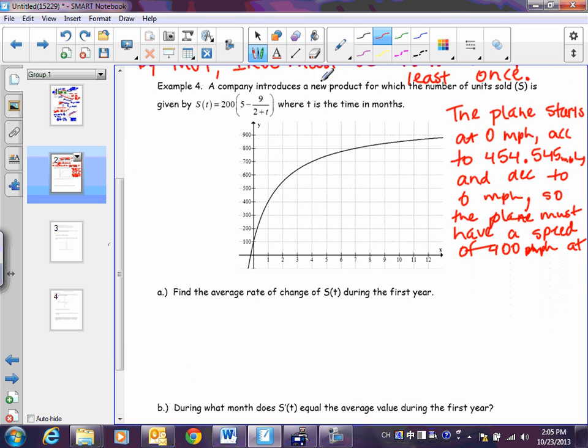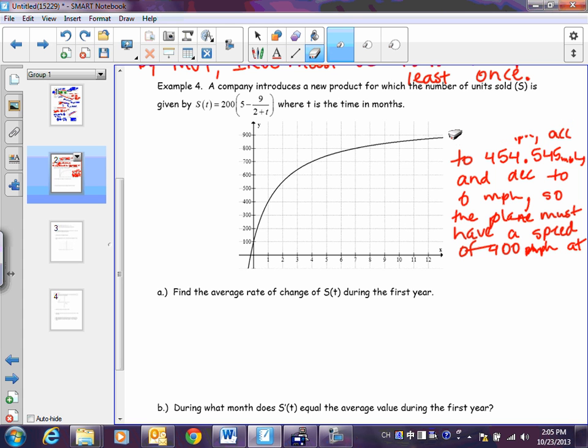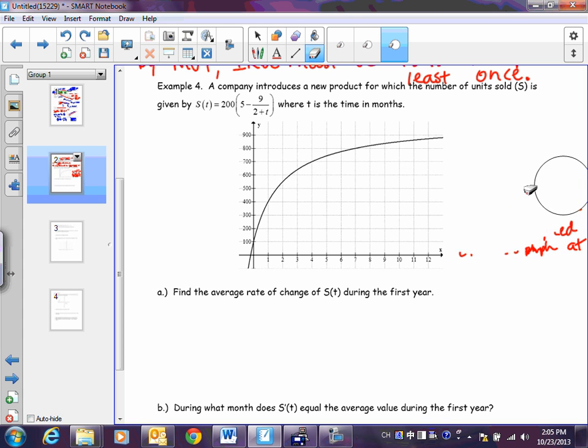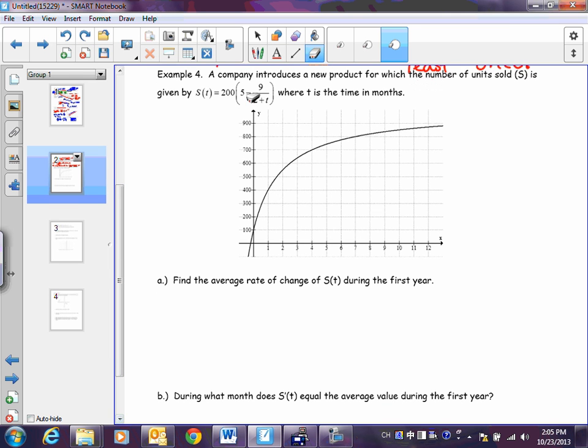Okay, so now we are going to do example 4. I'm going to erase this so we have plenty of room. This is a totally different type of real-life example. And this is where we have this company, and this company is producing something. We don't know what it is. And somehow they figured out this weird equation represents how many units are sold, where T is the time in months.